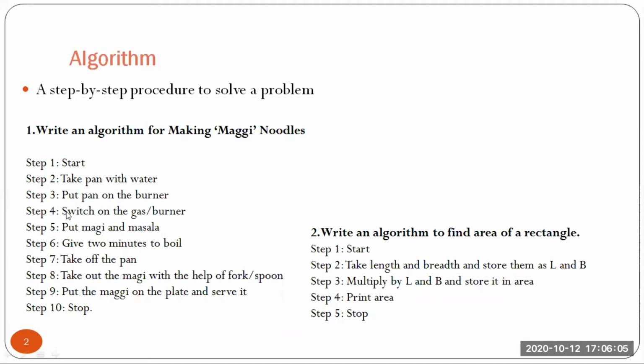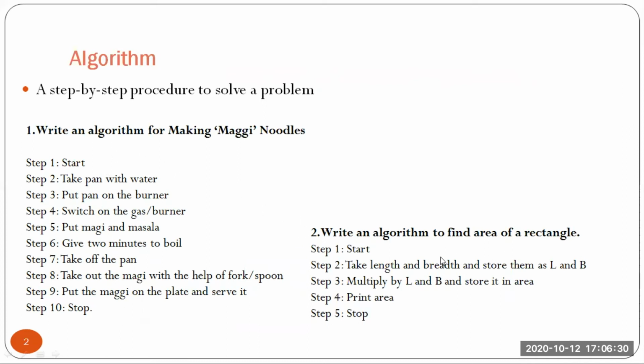So here, as you can see, step 2 is take a pan with water. Step 3 is put pan on the burner. Step 4 is switch on the gas. Step 5 put Maggi and masala. Step 6 is give 2 minutes to boil. Step 7 is take off the pan. Step 8 is take out the Maggi with the help of a fork. And step 9 is put the Maggi on the plate and serve it. So basically, whatever we do in real life, we are simply penning it down into steps.